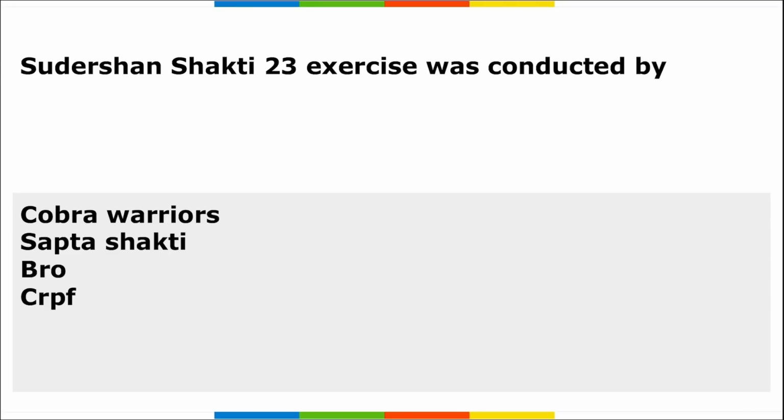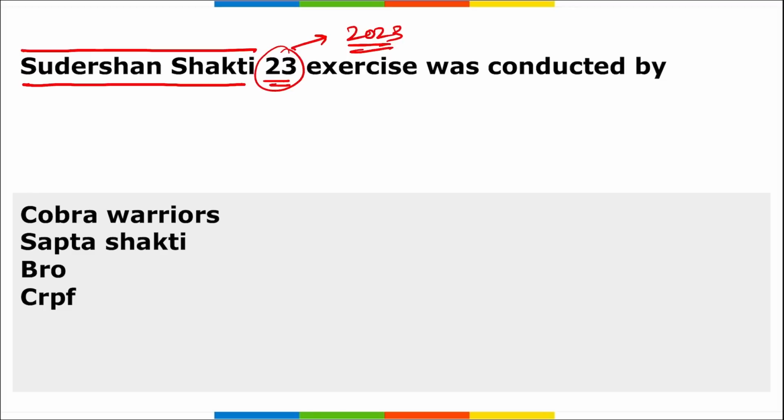Next is your Sudarshan Shakti 23. This 23 signifies that it was held in 2023. So Sudarshan Shakti is the name of the exercise. This was held along the western border. Right? This was held along the western border.